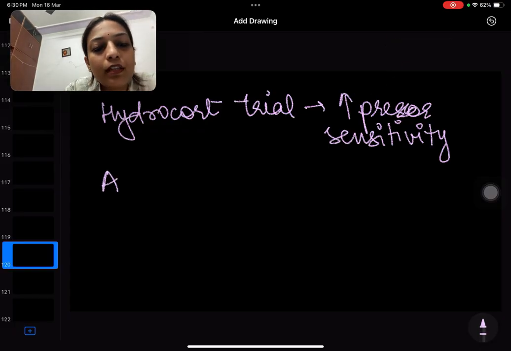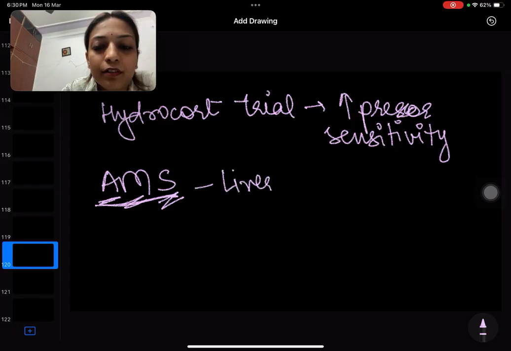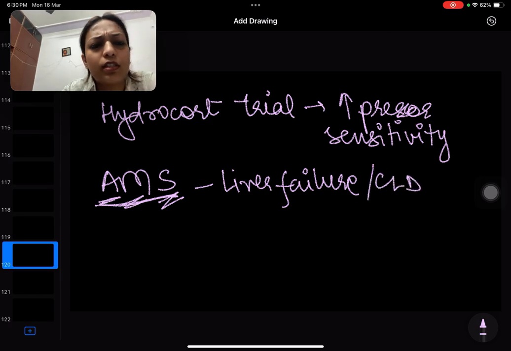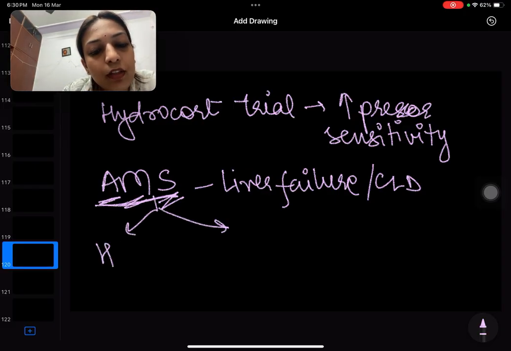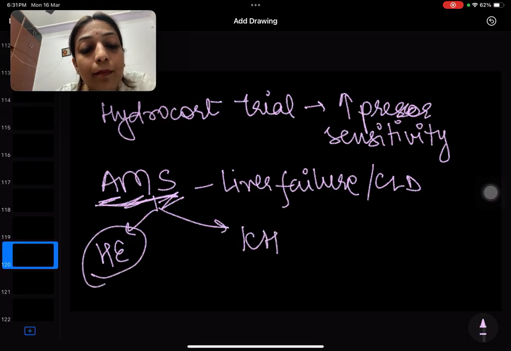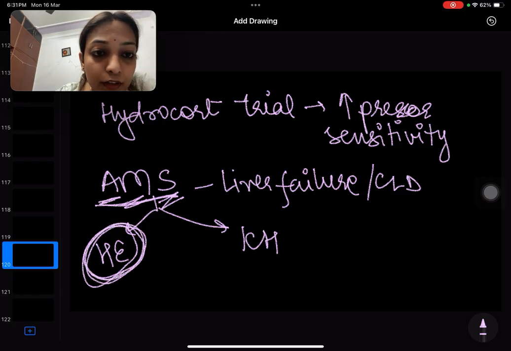If a patient presents in altered mental status, who is a known case of liver failure, right? Who is a known case of CLD, who is a known case of cirrhosis, etc. If a patient presents with AMS, what do we think of? So there can be two possibilities. One, you can think of hepatic encephalopathy, and the other you have to think of first is ICH. So we never think about hepatic encephalopathy first. Only after neuroimaging do we diagnose a patient with hepatic encephalopathy.